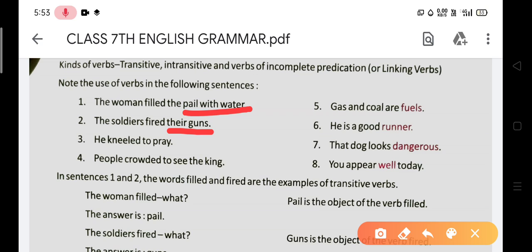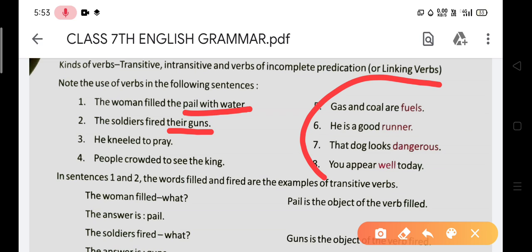And the third and fourth sentences, these types of sentences have no need of an object. Here we do not find the answer to what. अगर हमको पता चलता है कि what, the soldiers fired, what fired, gun. So here gun is an object of the verb. In this way, this is the example of a transitive verb. On the other hand, the third and fourth sentences are intransitive verbs.